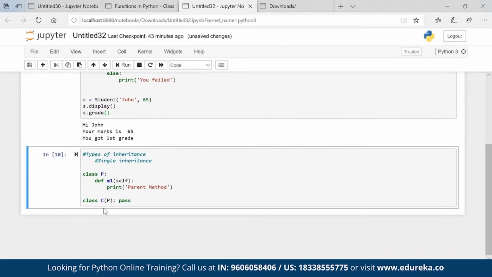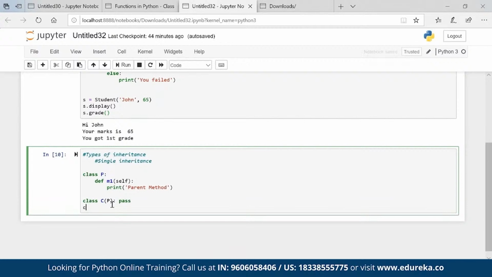Now what is the property of C? C has its own property or not? We don't have any C property, right? C is just a standalone class. C as a child doesn't have any property.